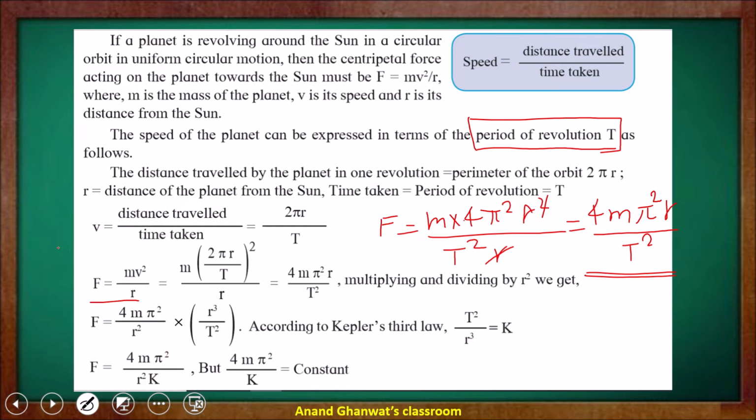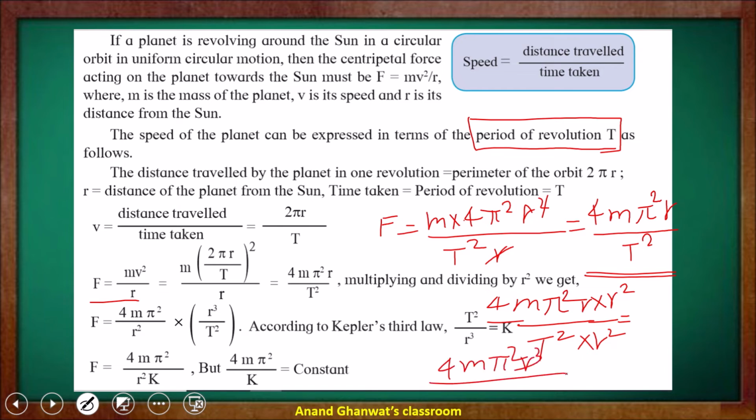So we have 4 m pi square r upon t square. So t square is there. Now we have to convert r into r cube. For that, multiply the numerator by r square and the denominator by r square. So it becomes 4 m pi square r cube upon r square into t square.